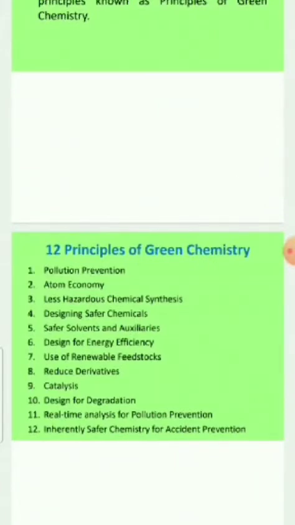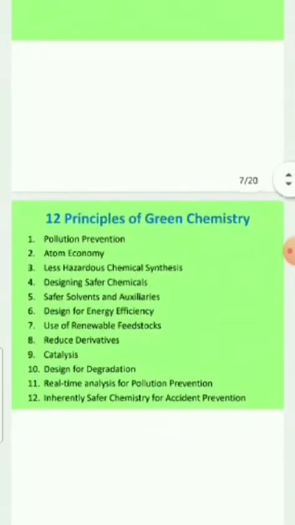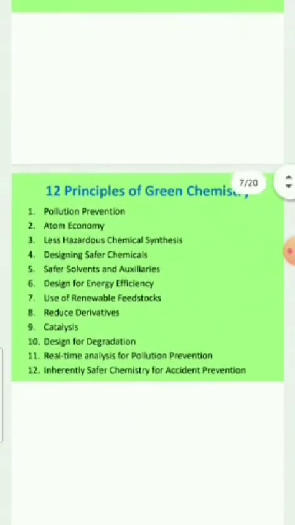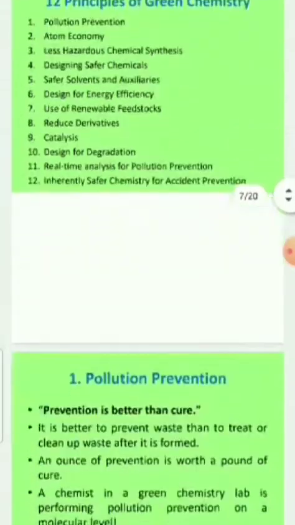The first one is pollution prevention, followed by atom economy, less hazardous chemical synthesis, designing safer chemicals, safer solvents and auxiliaries, design for energy efficiency, use of renewable feedstocks, reduce derivatives, catalysis, design for degradation, real-time analysis for pollution prevention, inherently safer chemistry for accident prevention.